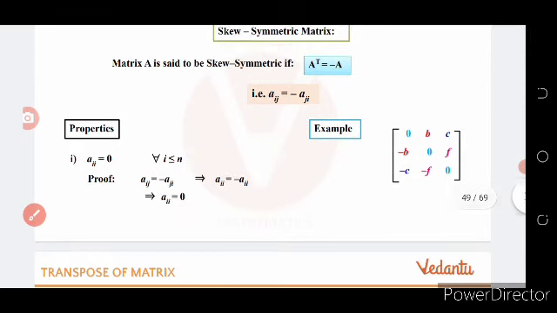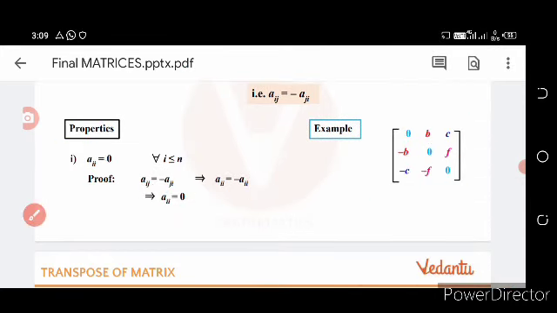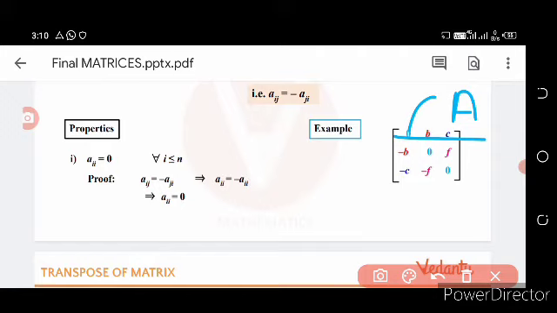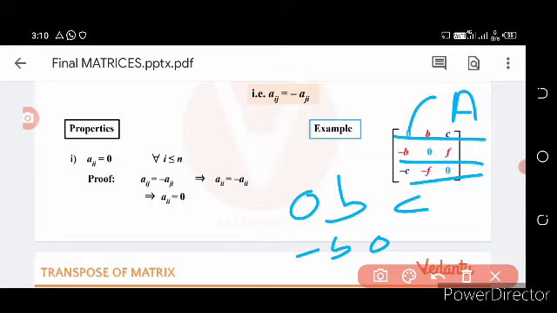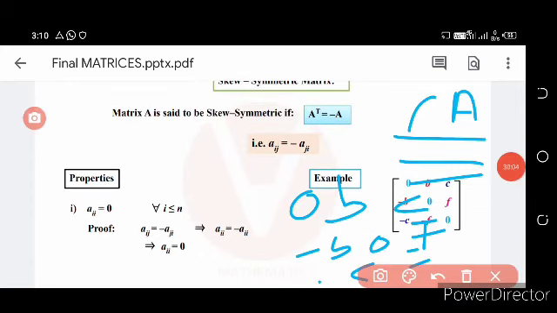So what is the example? Here the example is: if this is the matrix A, with first row 0 B C, second row minus B 0 F, and third row minus C minus F 0, then if we simply multiply it with a minus sign, minus A transpose is equal to 0 B C, minus B 0 F, and minus C minus F 0. So similarly we get the A matrix.